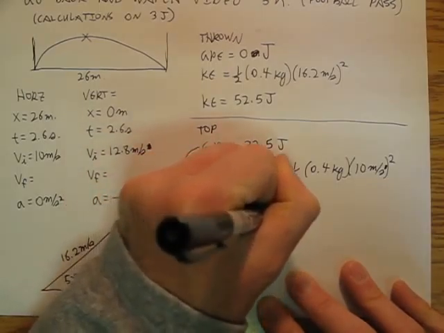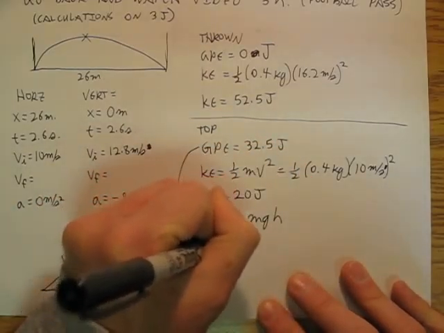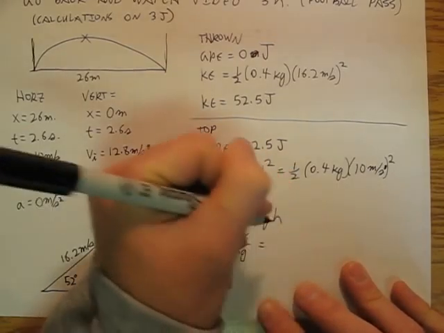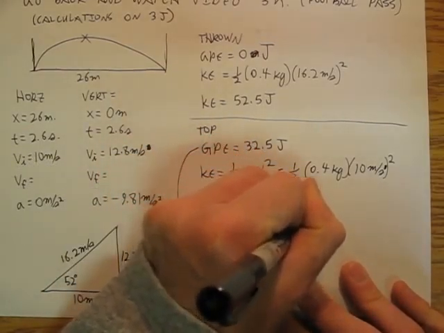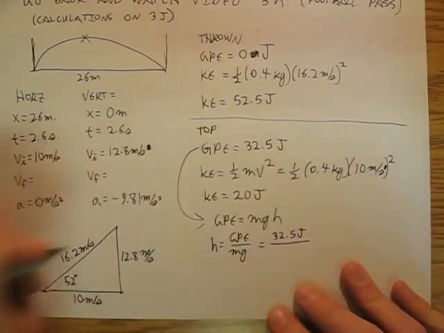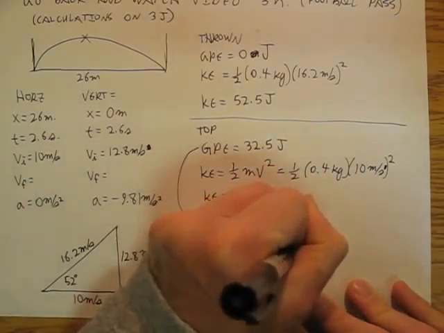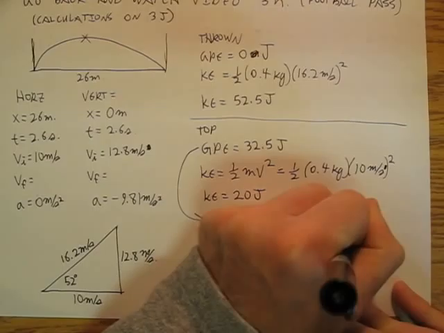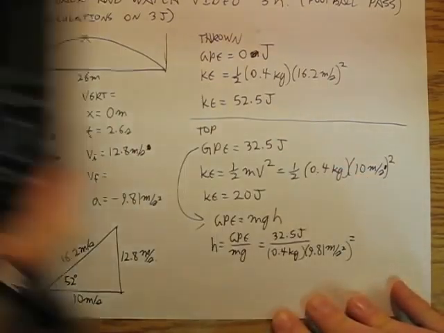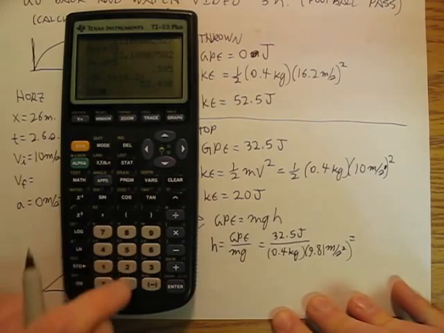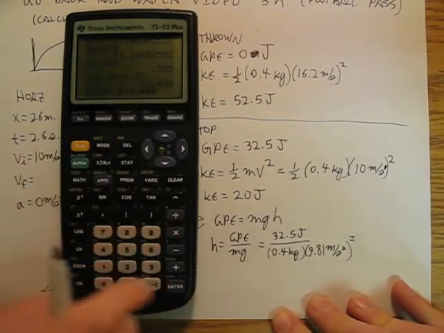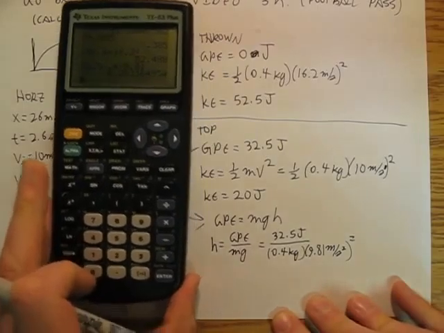Now I can throw that in and say GPE equals mgh, and so my h is going to be GPE divided by mg, so it's going to be 32.5 joules divided by 0.4 kilograms divided by 9.81 meters per second squared. 32.5 divided by 0.4 divided by 9.81 is going to be 8.3 meters.